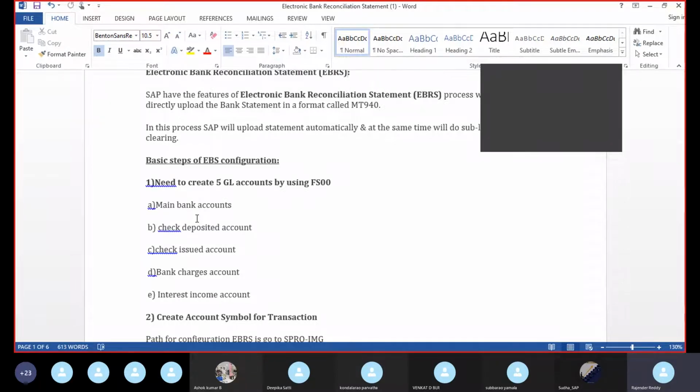We provide everything and create the main bank account. So for GL accounts, we need to create the main bank account, check deposit account, check issued account, bank charges account, and interest income account. By using FS00, we need to create all these accounts. This is the first step.